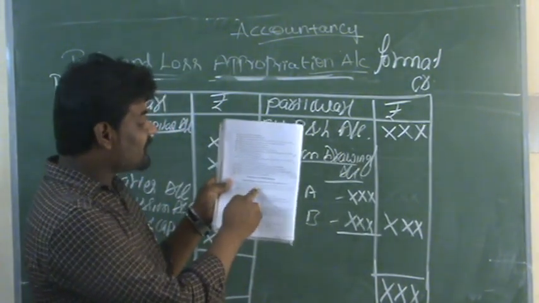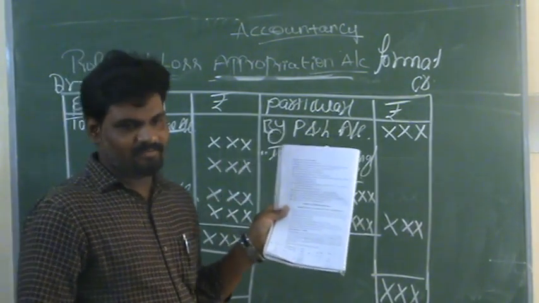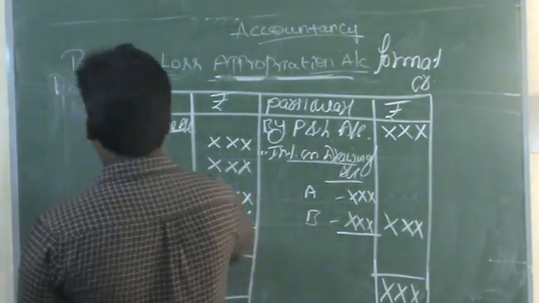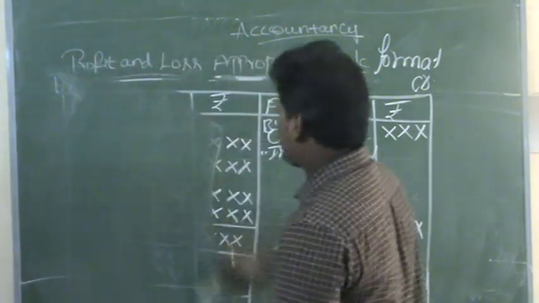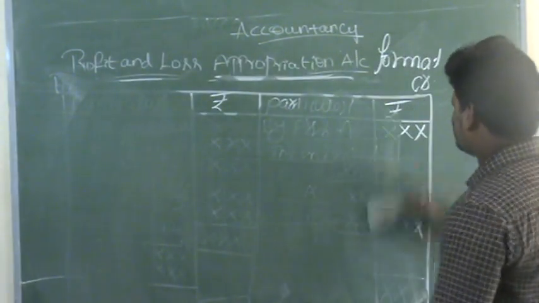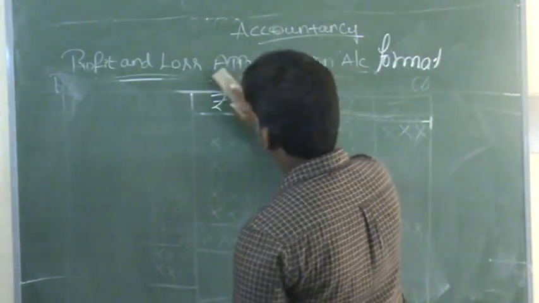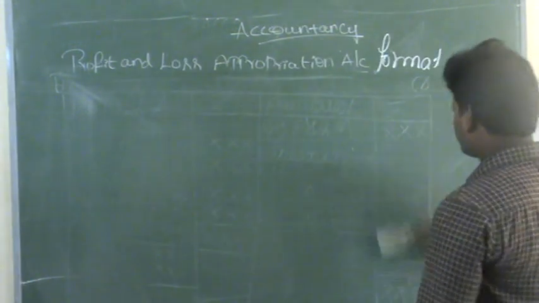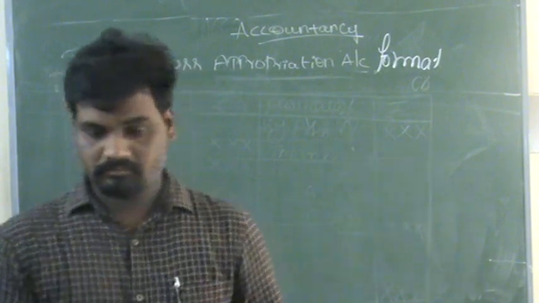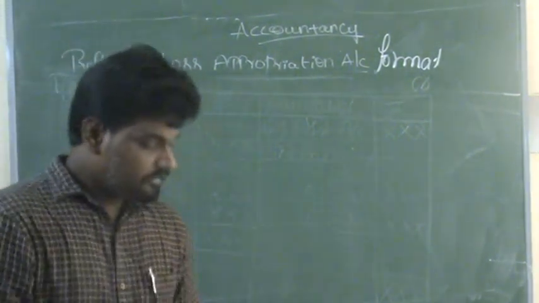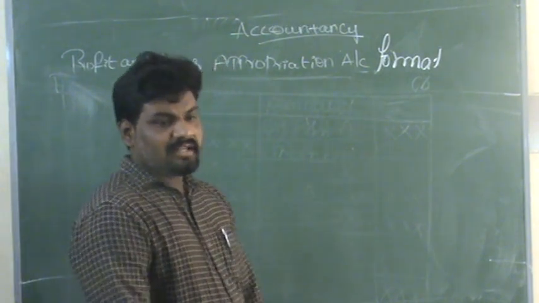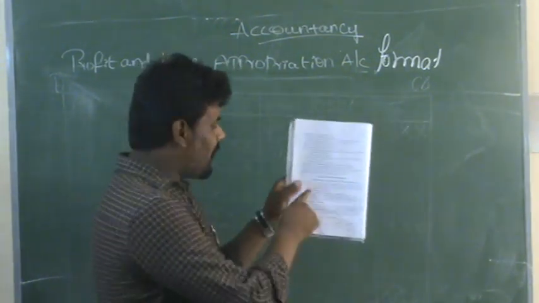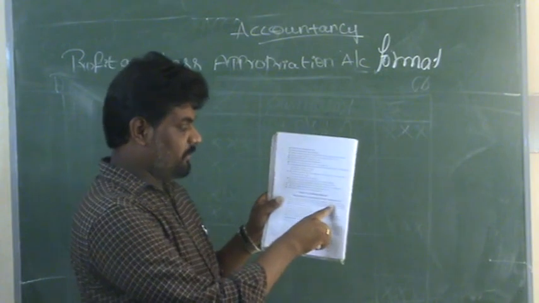Actually there are two partners in a business, namely Sachin and Pratham. Both the partners are commencing business in partnership on